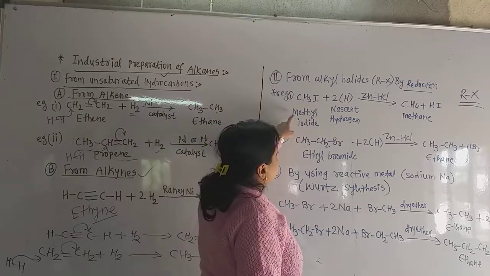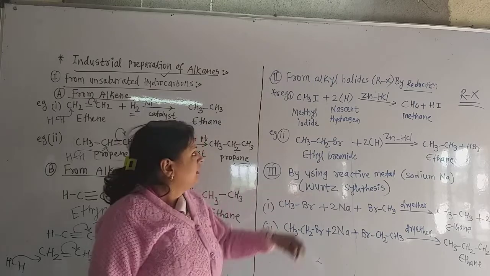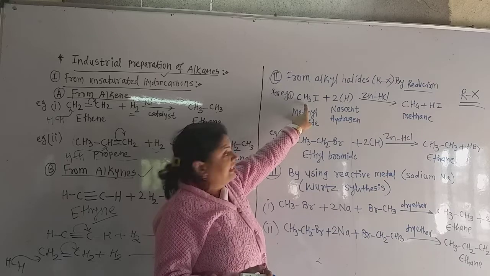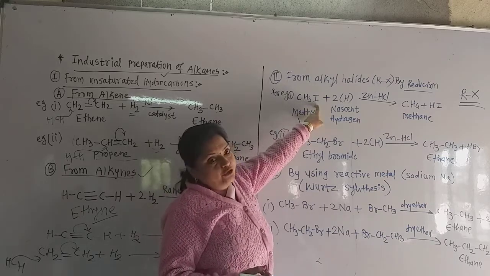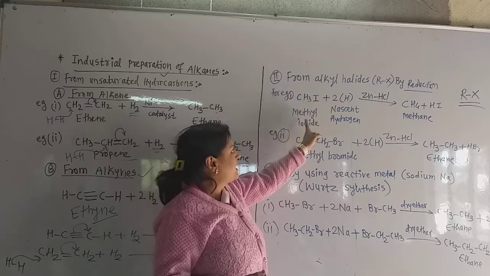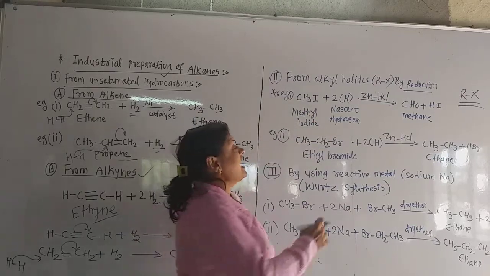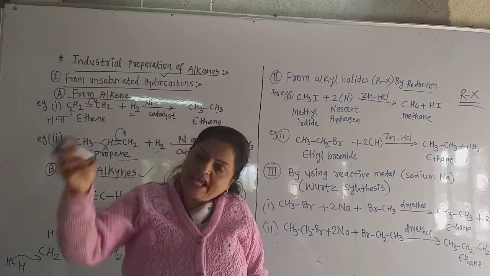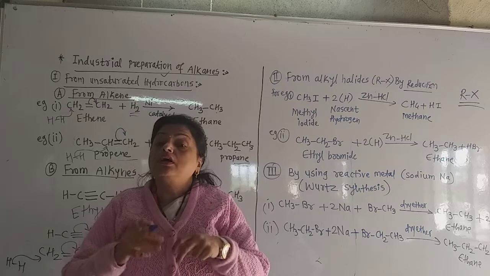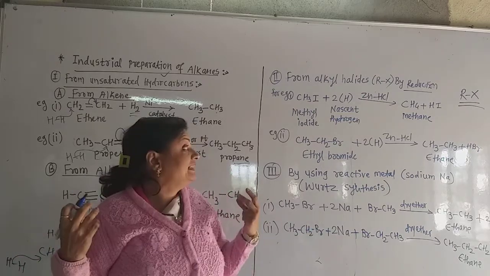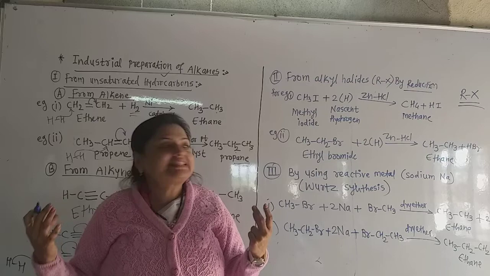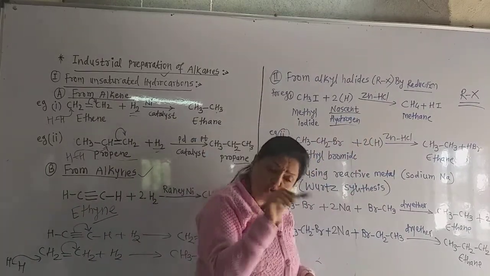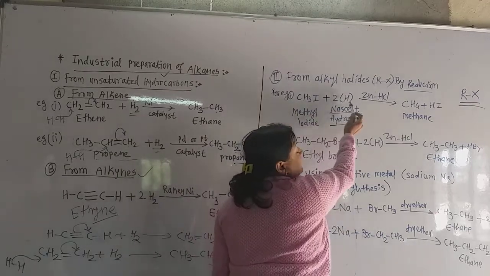So I take here the methyl iodide. CH3 is the methyl group, and iodine is the halogen. So this is methyl iodide. And when we add HCl, hydrochloric acid, on zinc dust, zinc metal, there is formation of nascent hydrogen. Nascent means newborn. That hydrogen is not written as H2, but is written as 2 in bracket H. Why?